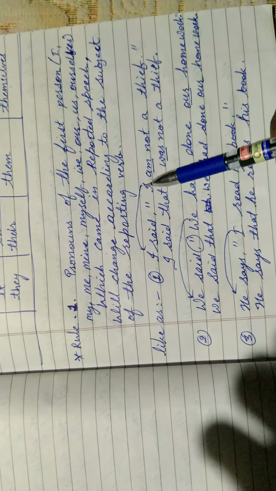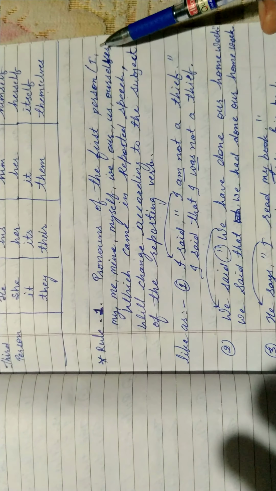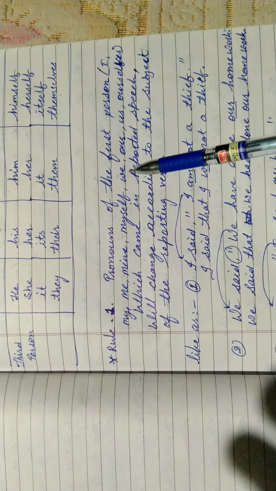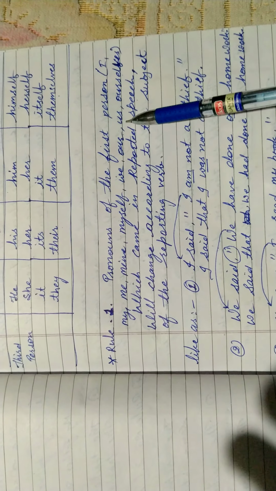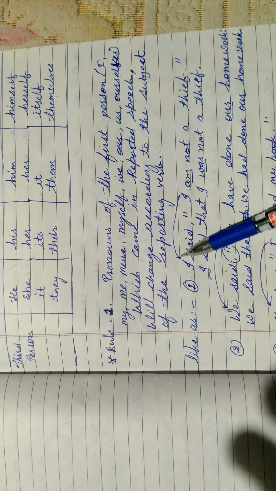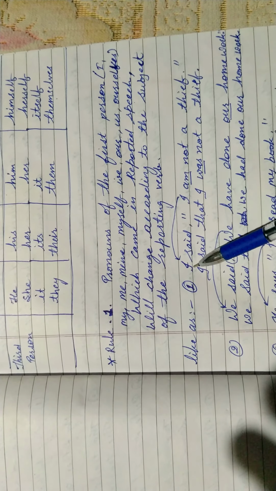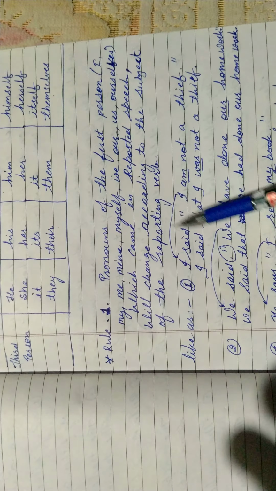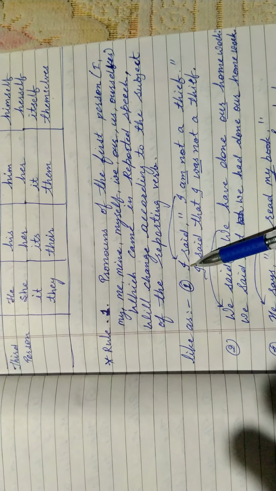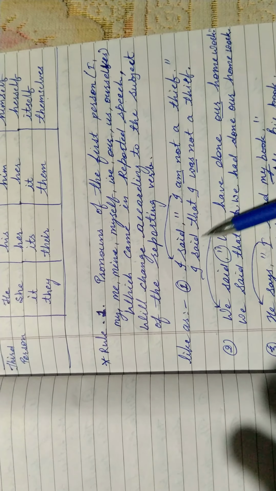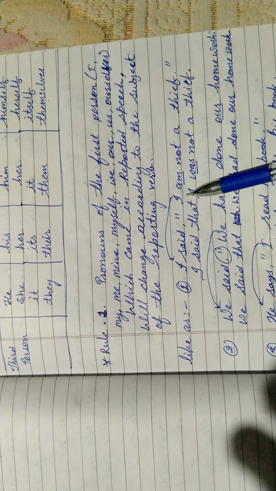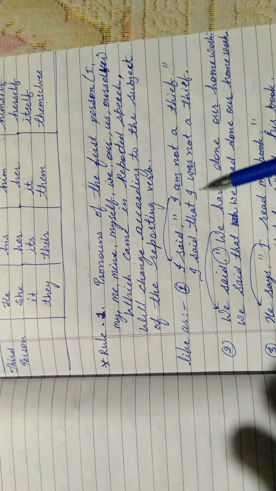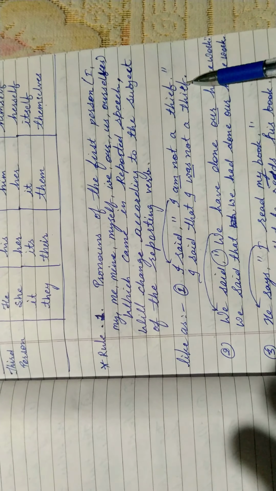So the first person pronouns will change according to the subject of the reporting verb. So I will remain I, and am changes to was. So, I was not a thief.